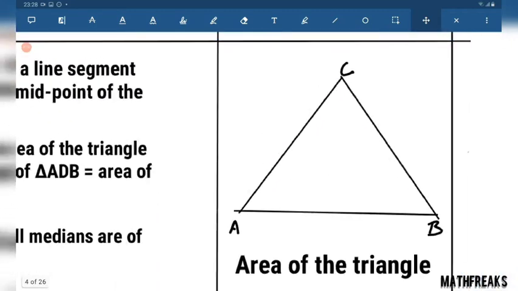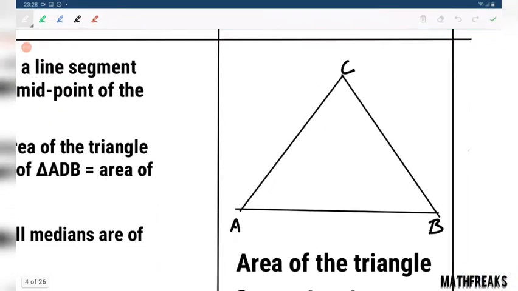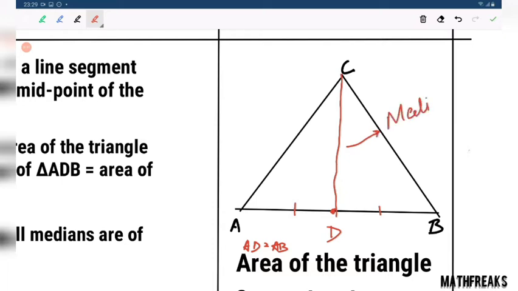First of all, in a triangle, what is median? Suppose D is the midpoint of AB, such that AD equals half of AB. Then if we join CD, CD is known as median.